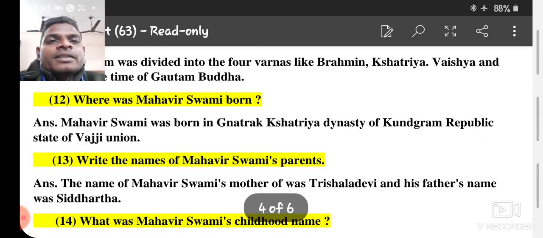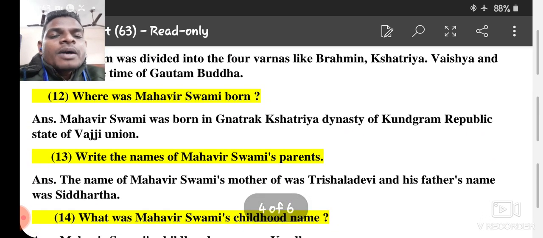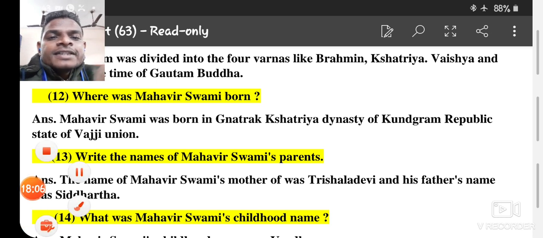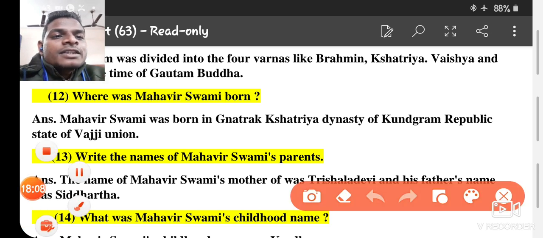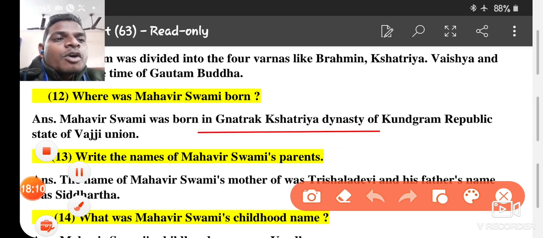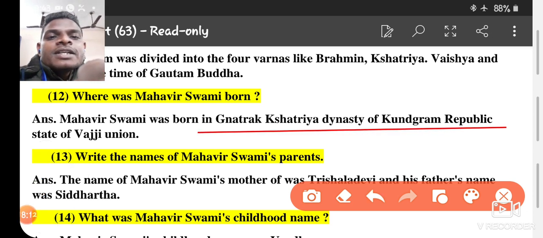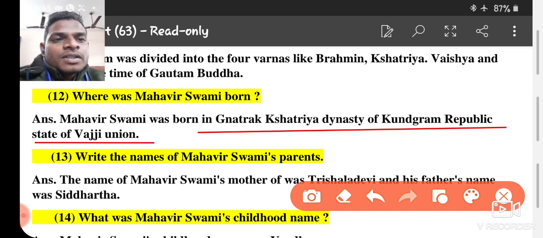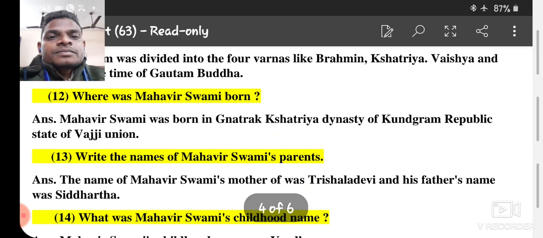Number 12. Where was Mahavir Swami born? Mahavir Swami was born in, very easy, the Gnatrak Kshatriya dynasty of Kundagram Republic, state of Vajji Union.